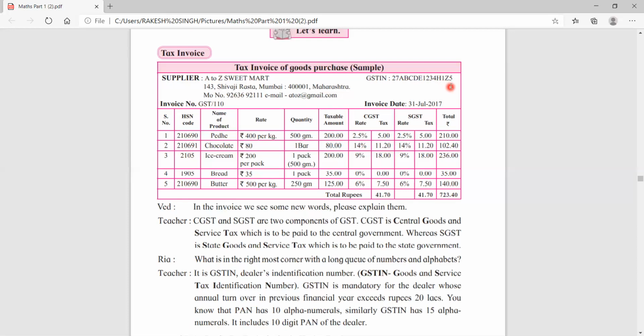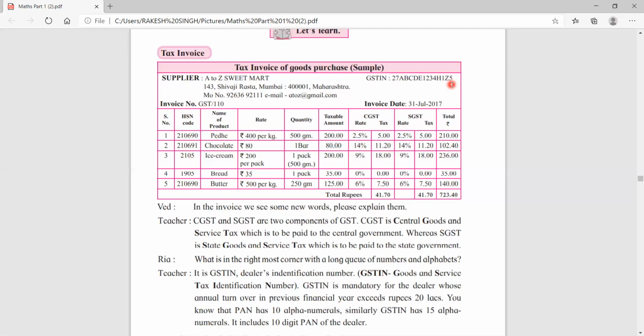If you see there is a Z, it is by default, means for all GST tax invoices you will find Z. It is common for all the tax invoices. And last, it is a number. You can see that there is a 5. It is just a number which is required for checking the invoice.